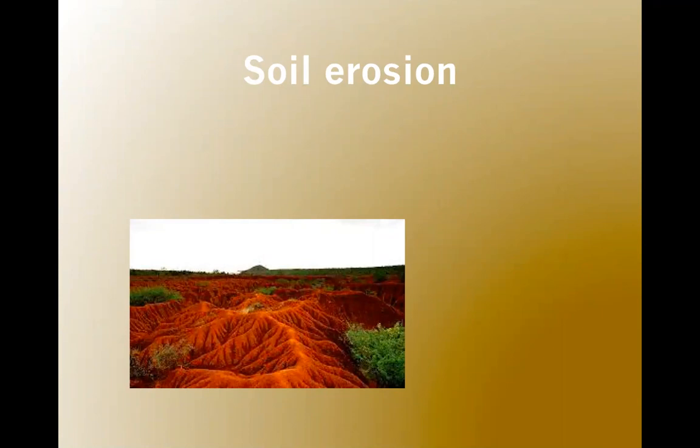With this we are done with types of soils, the classification, all four types: the alluvial soil with its characteristics and distribution, then the black soil, characteristics and distribution. The next is the red soil with characteristics and distribution, and the last one is the laterite soil with characteristics and distribution. Each and every point is covered.